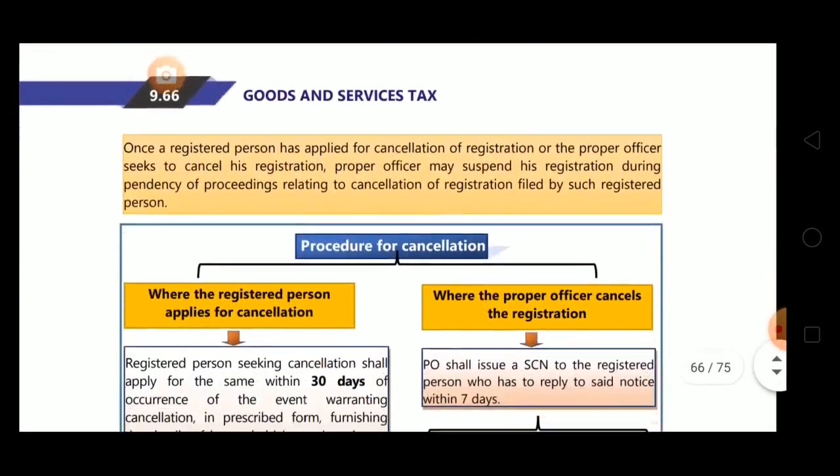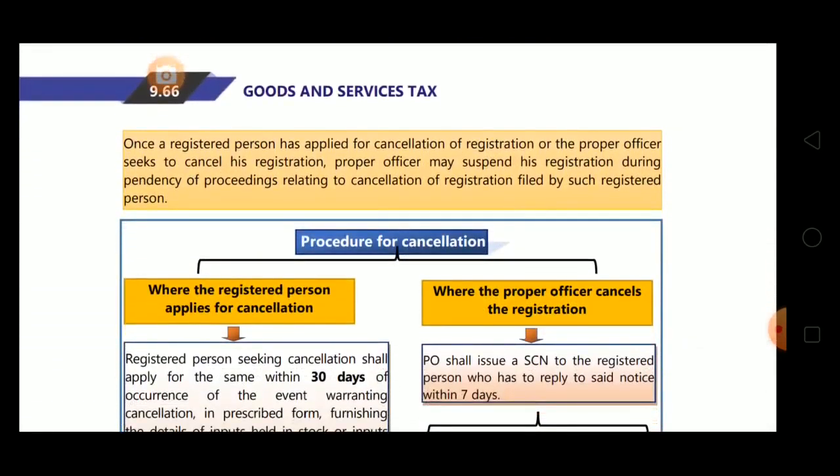Once a registered person has applied for cancellation of registration, or the proper officer seeks to cancel his registration, the proper officer may suspend his registration during pendency of the proceedings relating to cancellation of registration. Hope this is clear.